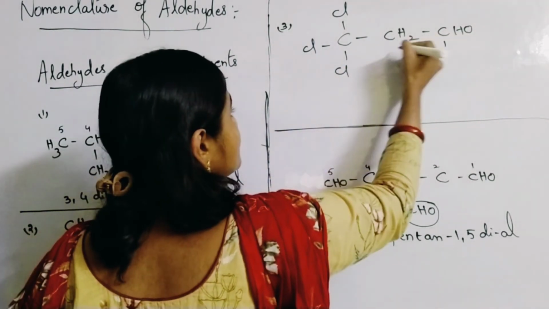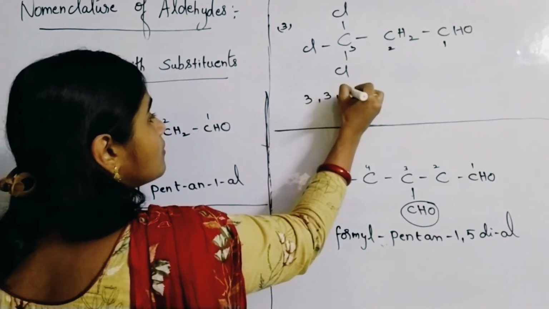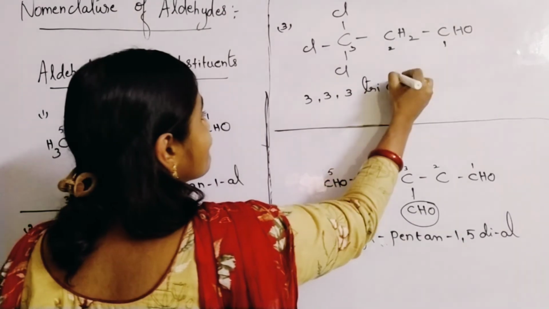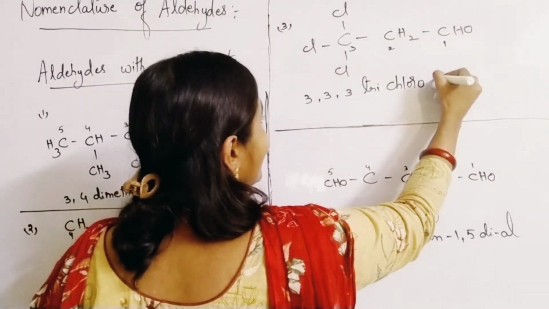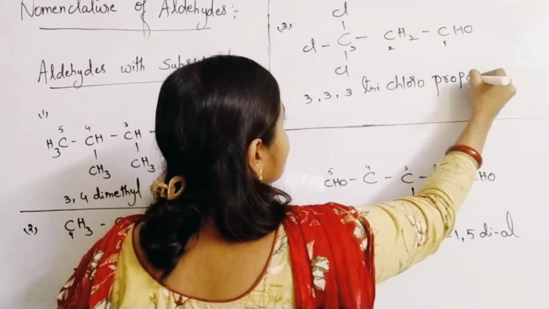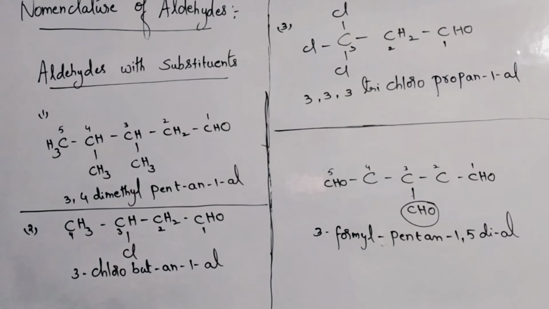You will give numbering from here: 1, 2, 3. So 3, 3, 3-trichloro, propan-1-al. 3, 3, 3-trichloropropanal.